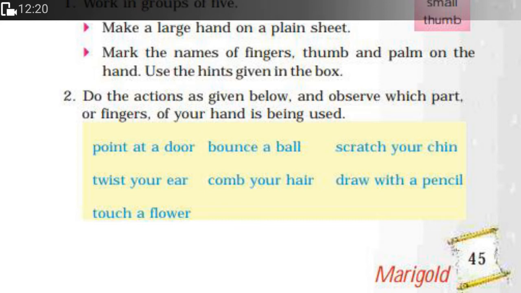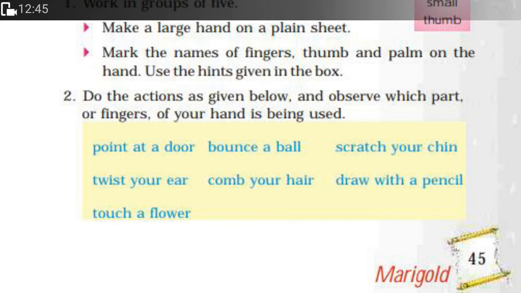To scratch our chin, we use our forefinger and thumb. Twist our ear, we use our forefinger and thumb as well. Now when we comb our hair, we use all our fingers and curve our knuckles to comb our hair. Draw with a pencil. Now while we are holding a pencil, we'll need a thumb, index finger and a middle finger.